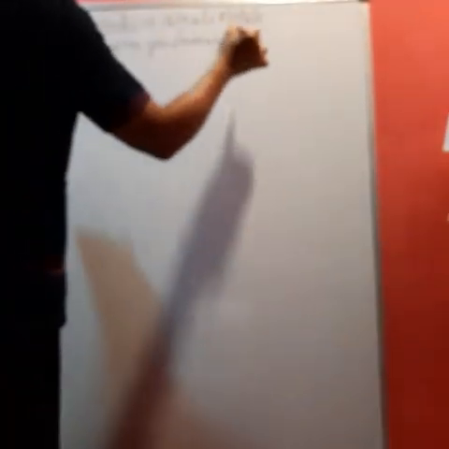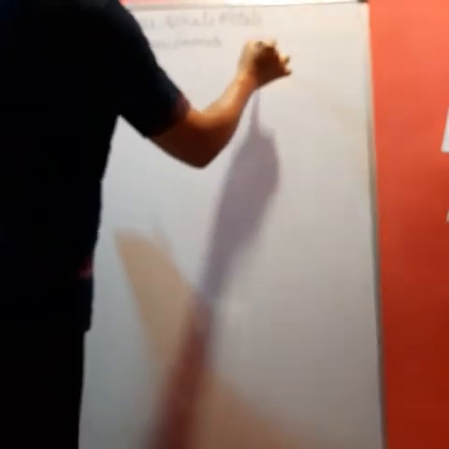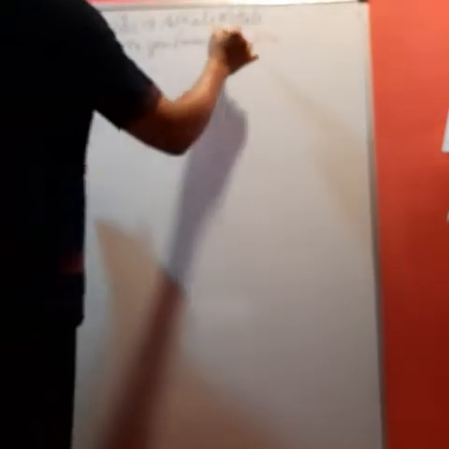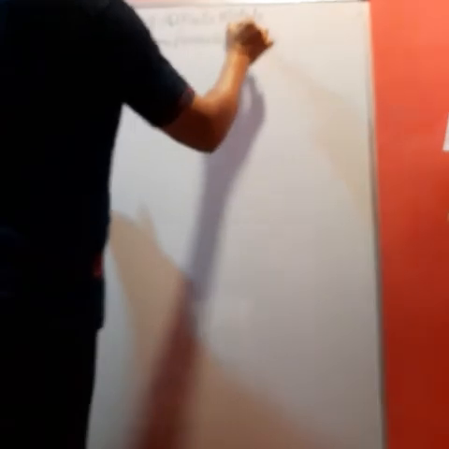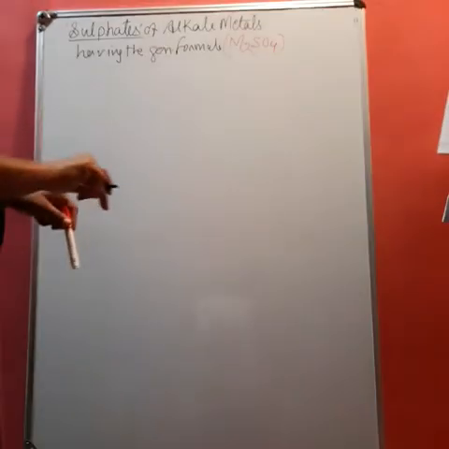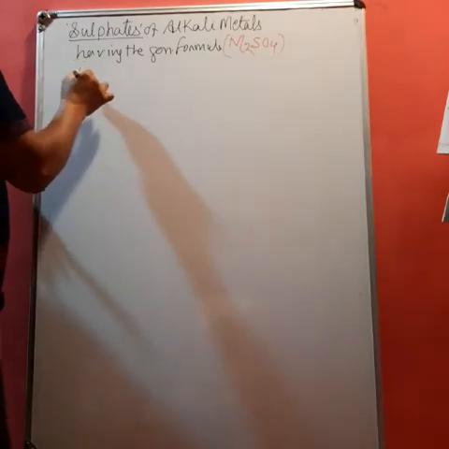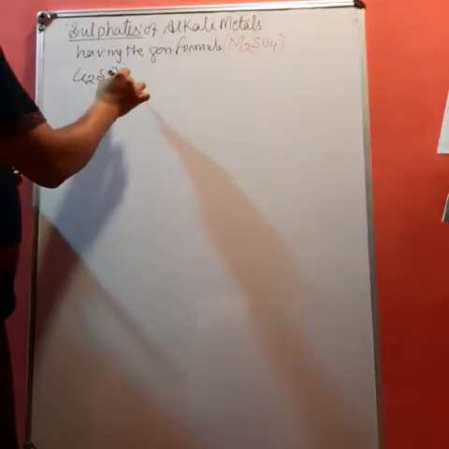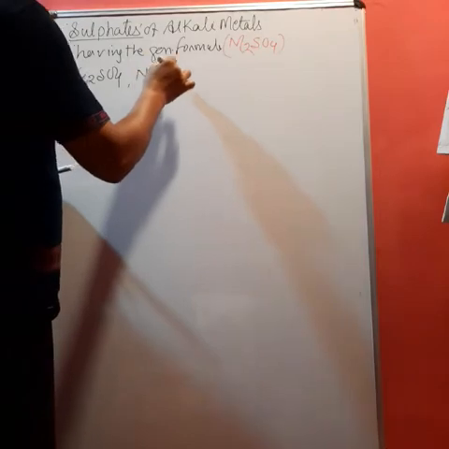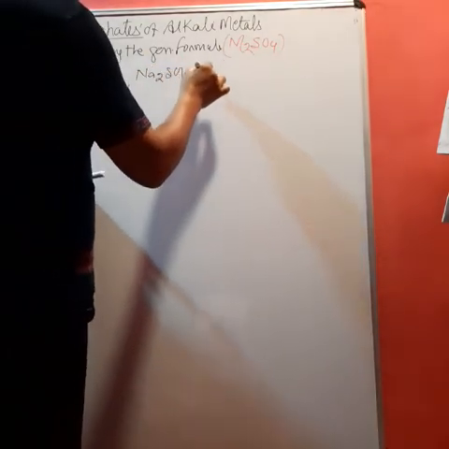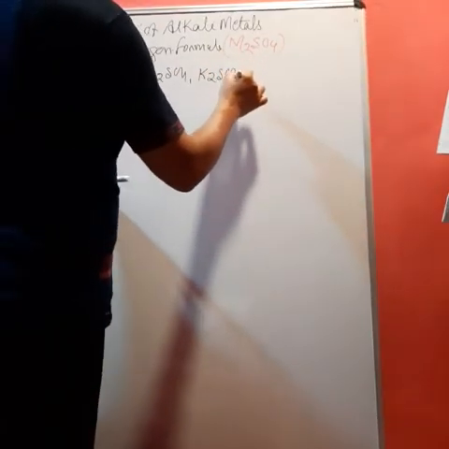Now, sulfate has valency 2 and alkali metal has 1. Therefore, the formula will become M2SO4, where M is an alkali metal, like Li2SO4, sodium sulfate Na2SO4, potassium sulfate K2SO4.